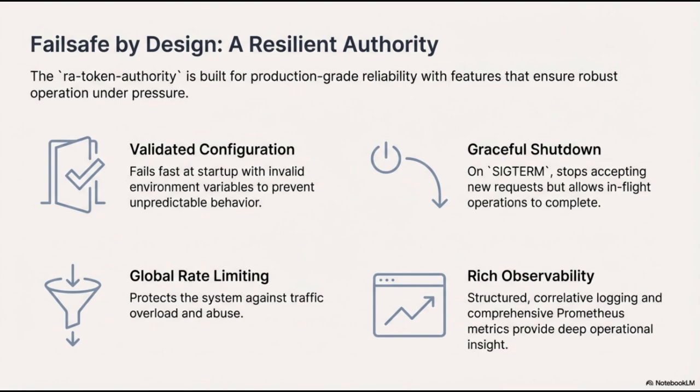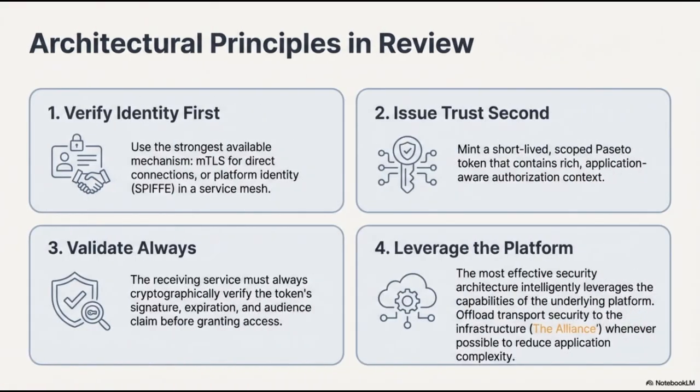Second, we have implemented graceful shutdown capabilities. When a SIGTERM is received, the authority stops accepting new requests while allowing all in-flight operations to complete successfully. Third, global rate limiting protects the system against traffic overload and potential abuse, ensuring consistent performance. Finally, we maintain rich observability through structured, correlated logging and comprehensive Prometheus metrics. These tools provide the deep operational insights necessary to monitor health and maintain the high standard of resilience required for this authority.